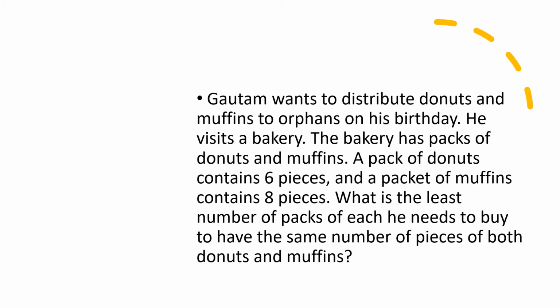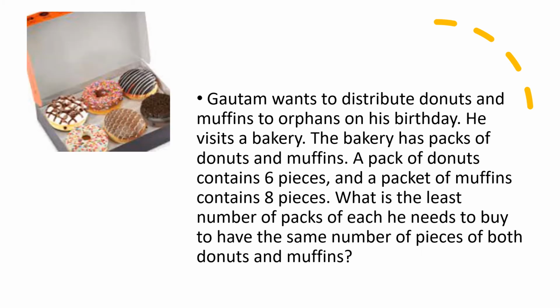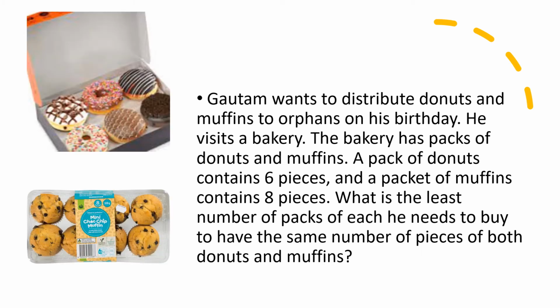Gautam wants to distribute donuts and muffins to orphans on his birthday. He visits a bakery. The bakery has packs of donuts and muffins. A pack of donuts contains 6 pieces and a packet of muffins contains 8 pieces. What is the least number of packs of each he needs to buy to have the same number of pieces of both donuts and muffins?